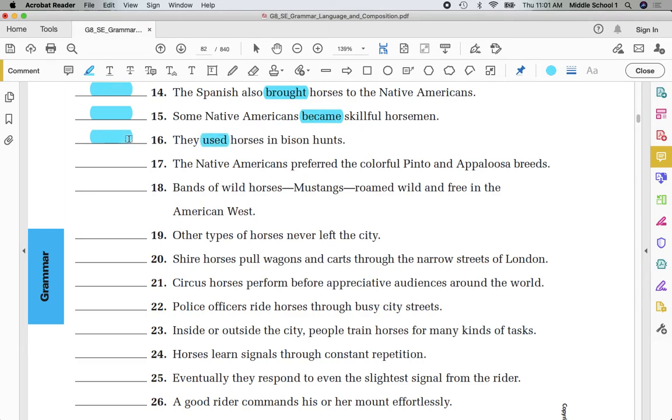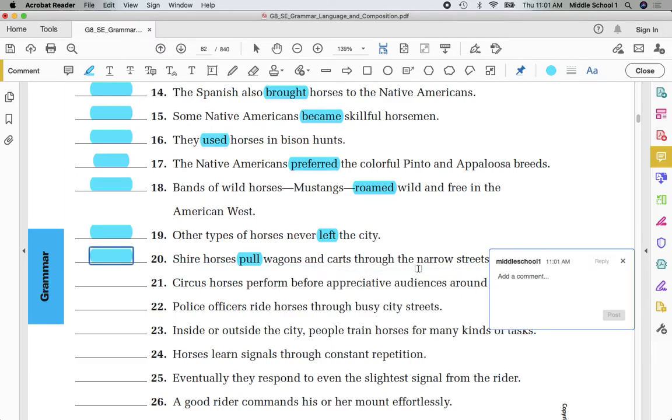Used. Physical. Preferred. Physical. Roamed. Physical. Left. Physical. Pull. Physical.